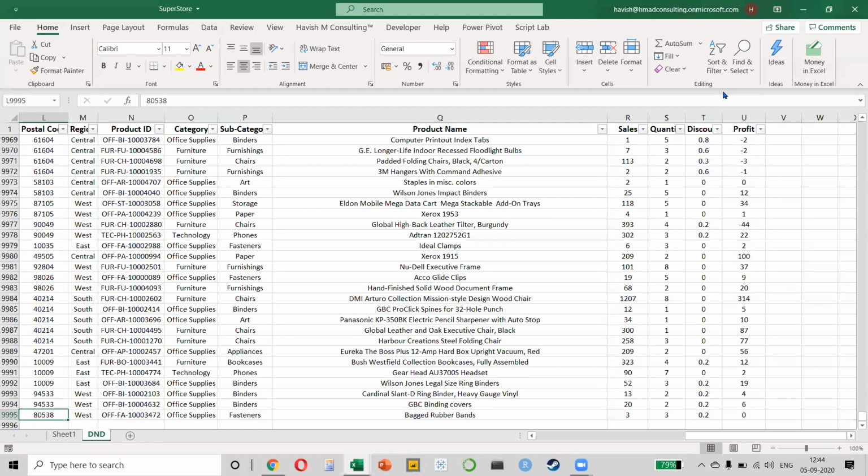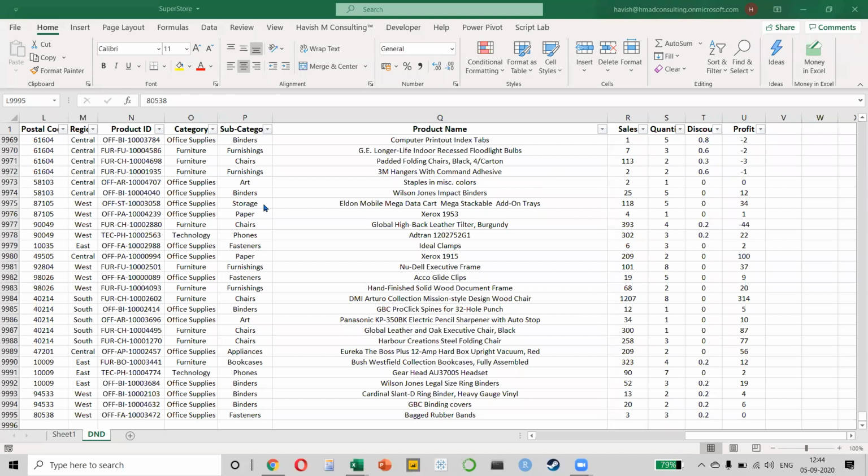Can everybody just put a 1 or a 0 on the chat window? I want to understand how many of you have not worked with pivot tables, just for my understanding. So if you have not worked with pivot, just put a 0, please. If you have worked, just put a 1. Okay, so I can see there are a few zeros as well. I would say about 40% zeros are there, okay? Great. All right, so thanks everyone.